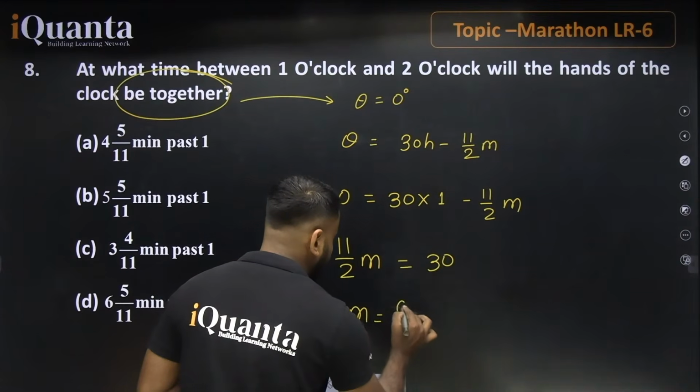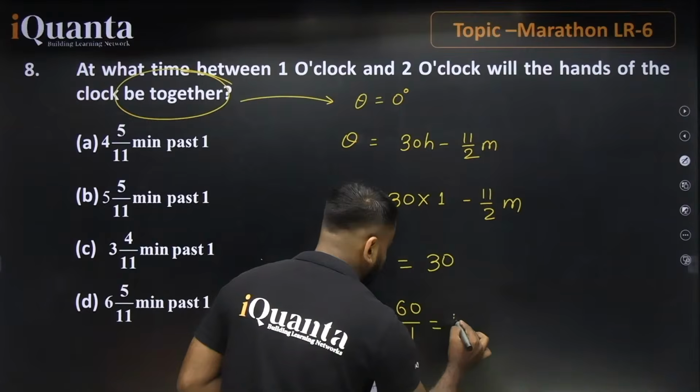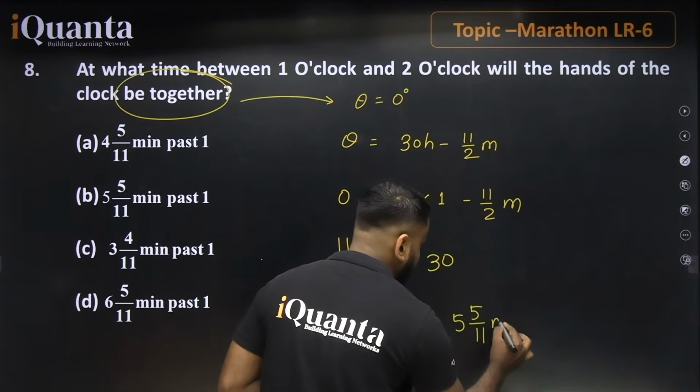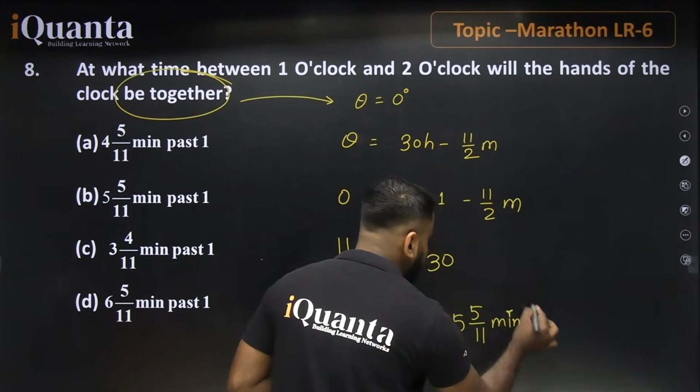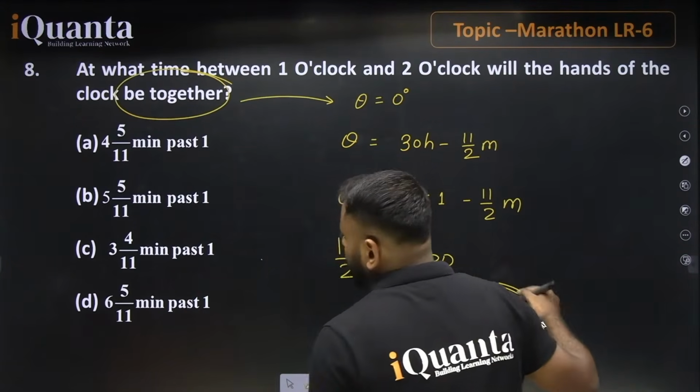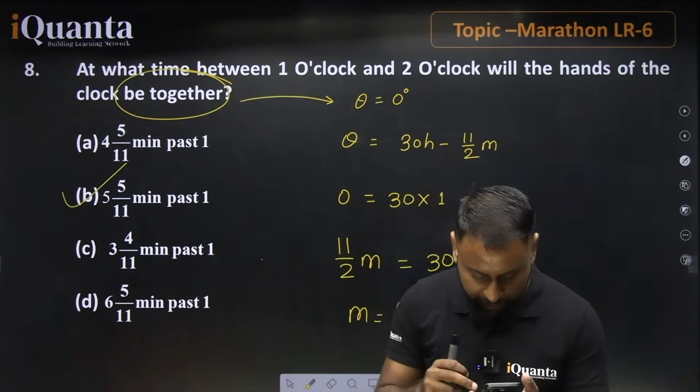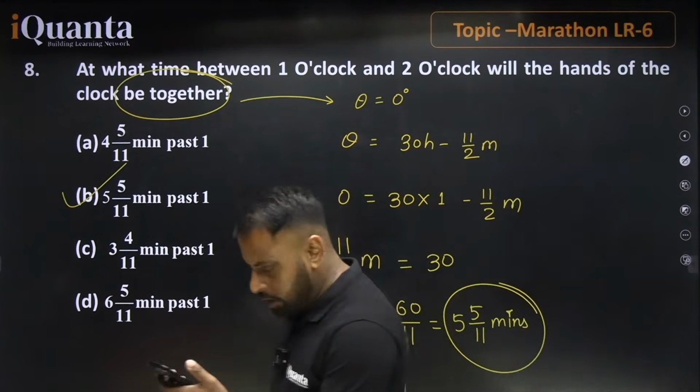Minute will be equal to 60 divided by 11, which is equal to, 11 5s are 55 and 5 remains, 5 whole 5 by 11 minutes. It means that 5 whole 5 by 11 minutes past 1 is the right answer. B is the correct answer for this question. Nice, very good. Perfect.